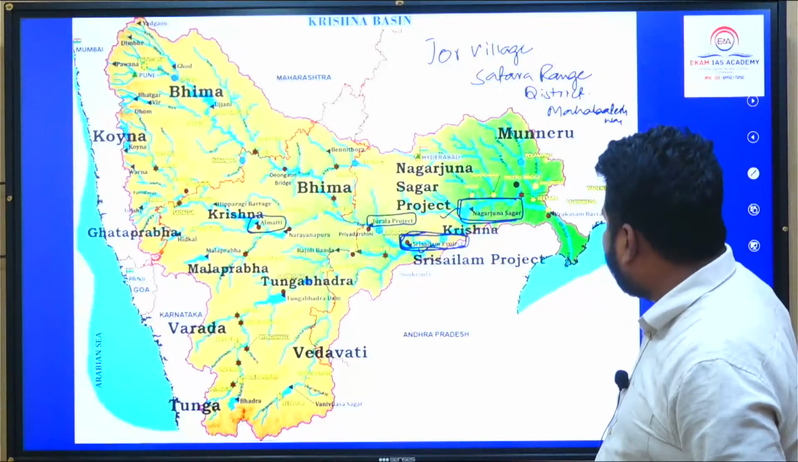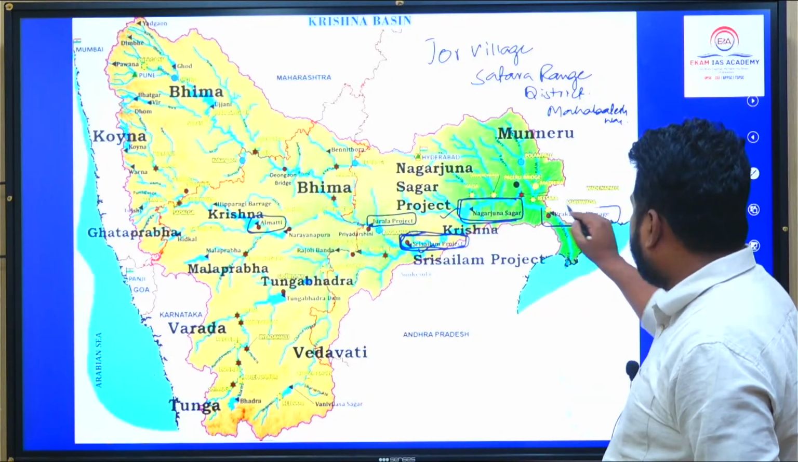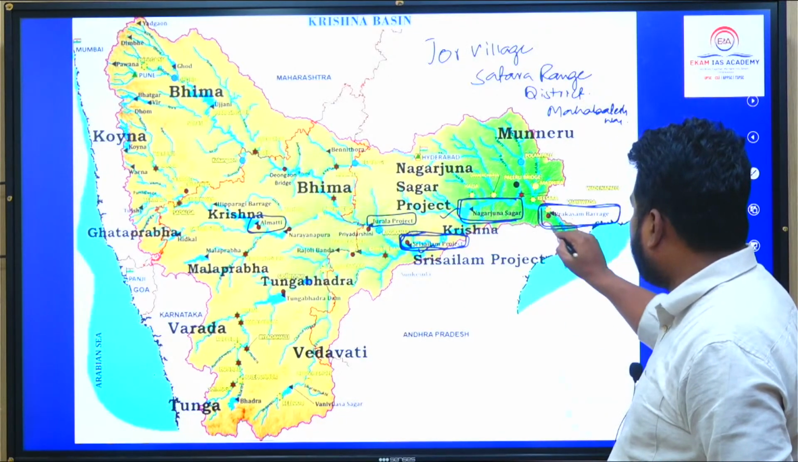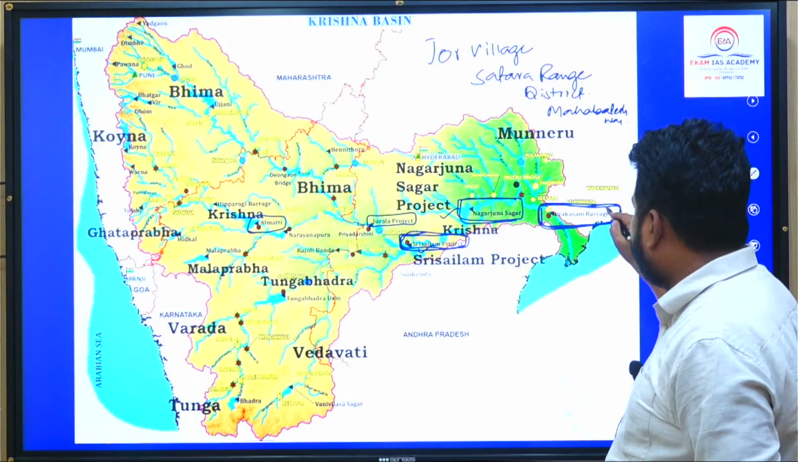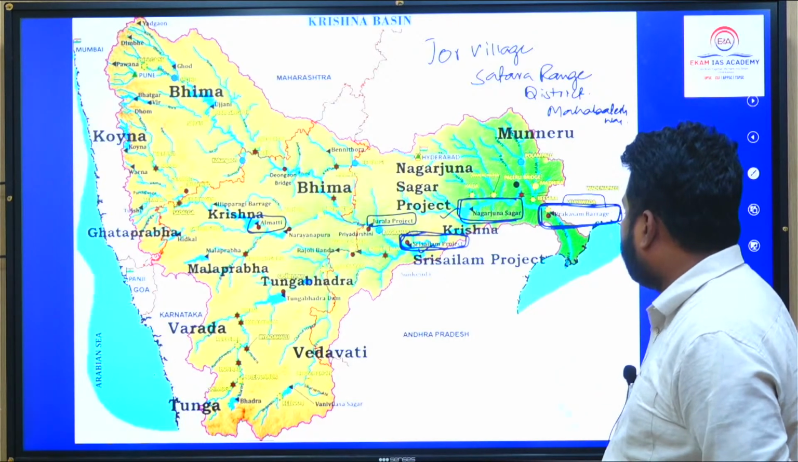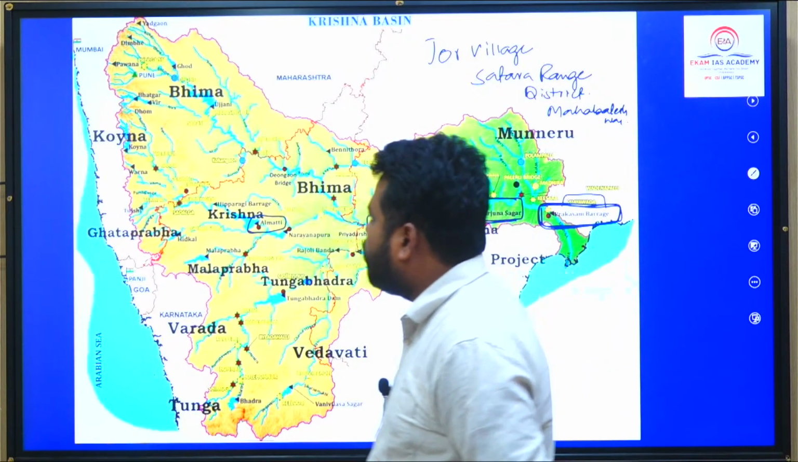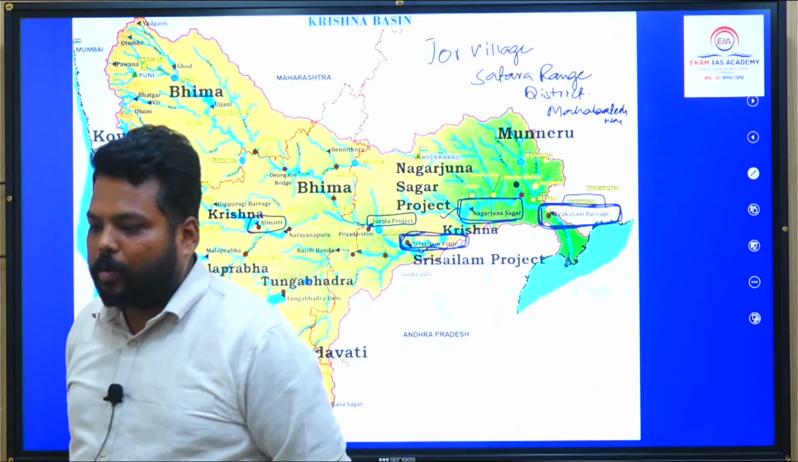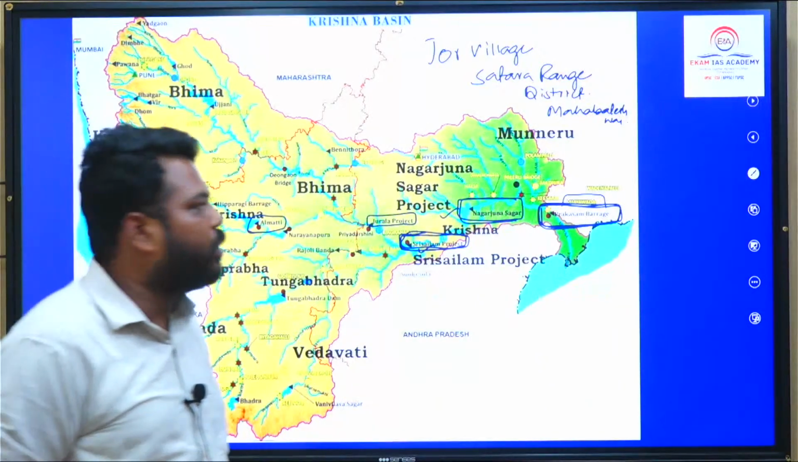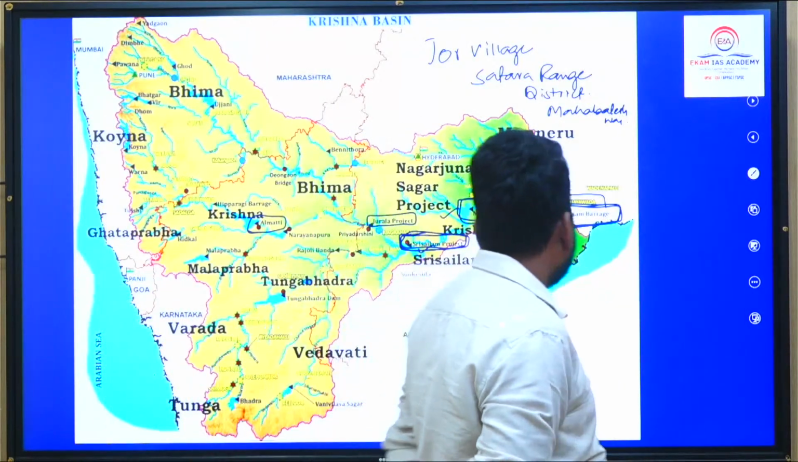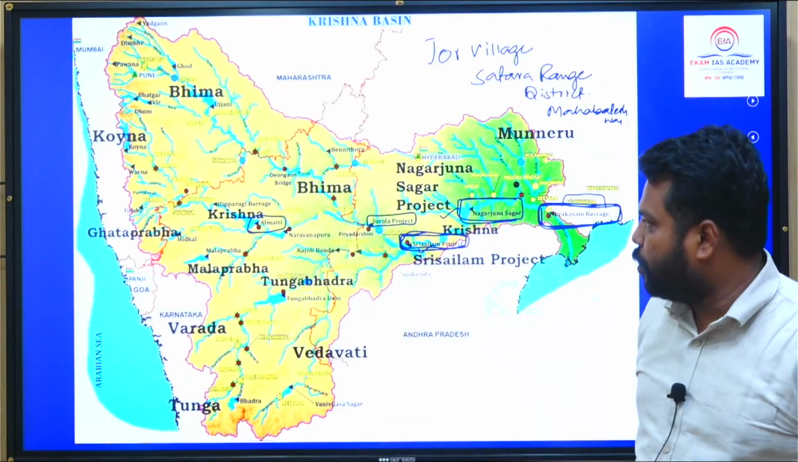Clear? So the Prakasham barrage is along Vijayawada, which is the Shaktipeeth of Durga Mata, where the mother goddess lives. So that particular Vijayawada is very important. Along that region, we have this Prakasham barrage, and the Musi river, on which Hyderabad is located. That Musi becomes a tributary of the Krishna river. So these are the important key locations you have to follow.